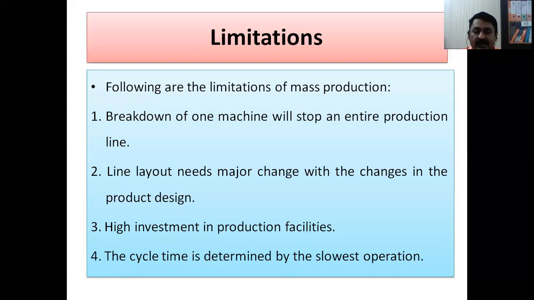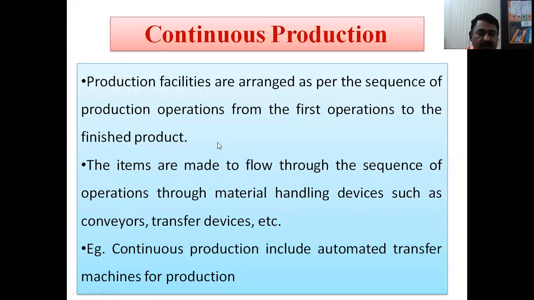Let us discuss the next type, and I can say the last bit of this chapter: continuous production. It is analogous to mass production, but you will come to know the differences in characteristics, advantages and disadvantages. So let us discuss. Production facilities are arranged as per the sequence of production operations from the first operation to the finished product.